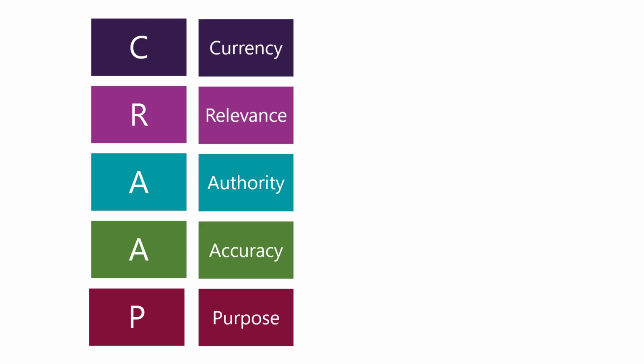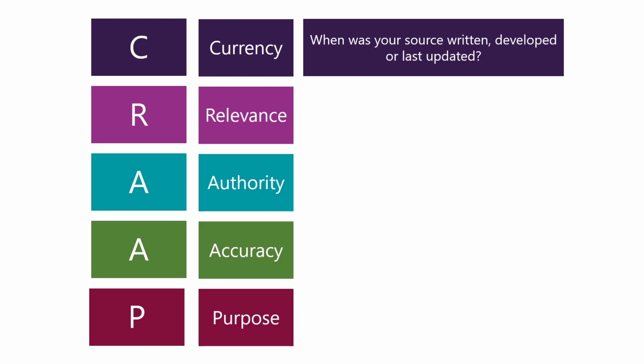Whenever we're picking up a source, we can use the CRAP test to help see if it's useful. Currency helps us see when the source was written, or at least when it was last updated. This is really important in some fields such as medicine and nursing, because the research rapidly develops. You're caring for other people and should be using the very latest sources.